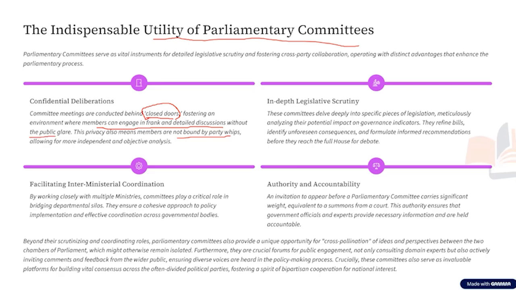And as I said, this privacy means that the members are not bound by party whips, allowing for more independent and objective analysis.